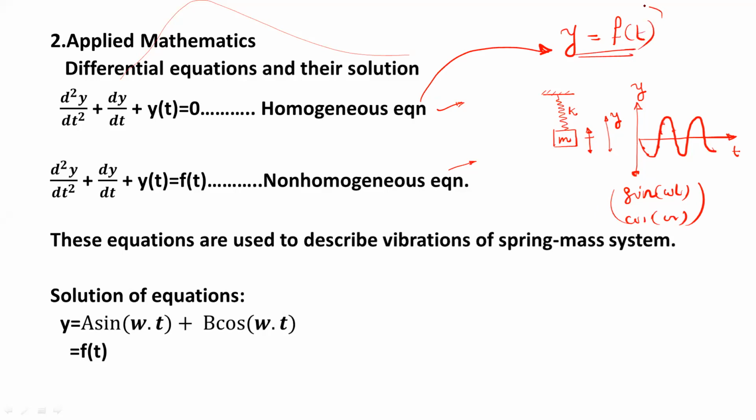And this f of t means what? It is the function of time. That means this is one equation which will describe the position of y with respect to time. This equation may have the general form y is equal to a sin omega t plus b cos omega t. This is represented as f of t.